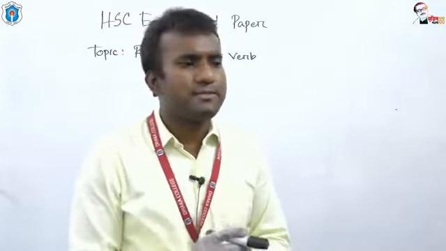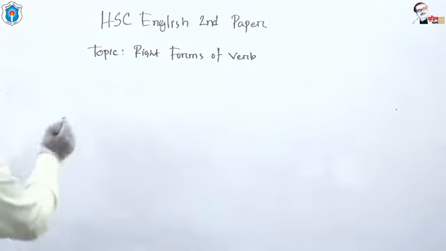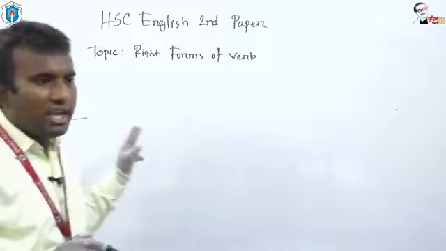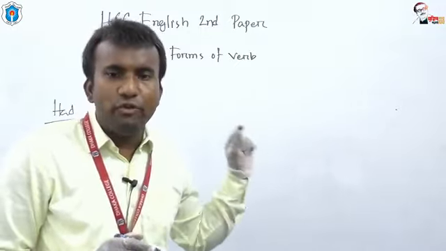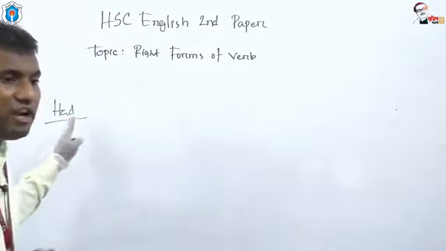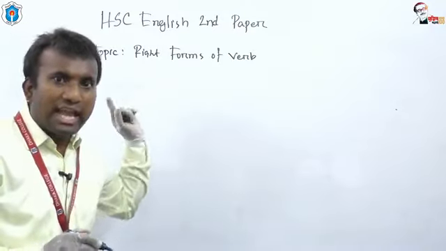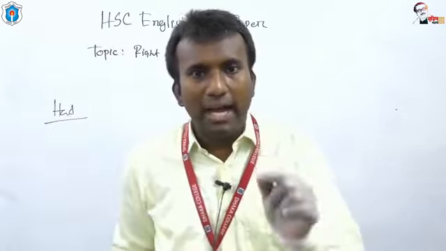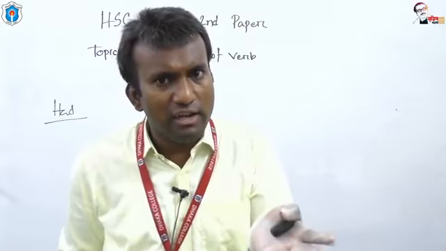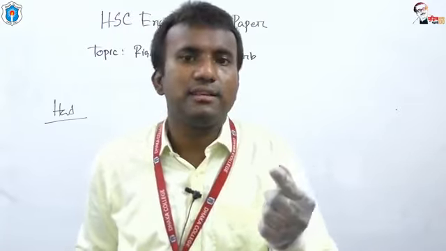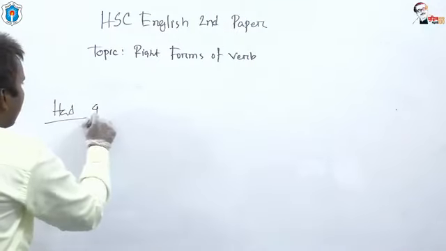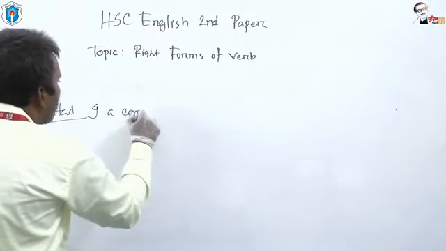My dear students, if you get had at the beginning of a sentence, this had might work as the conjunction as well as the verb of the sentence. Look at, had I a computer.